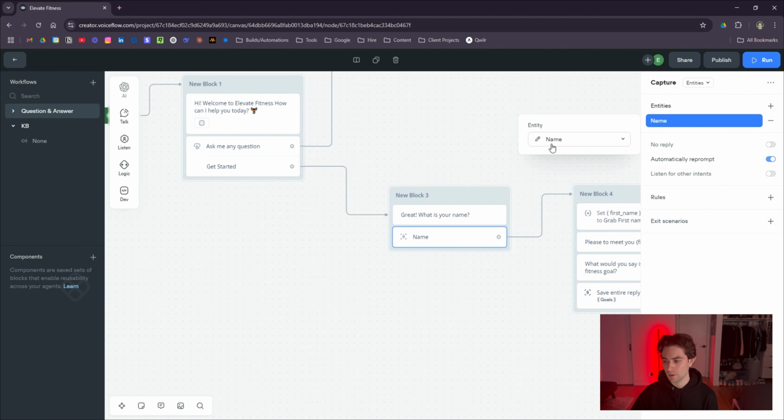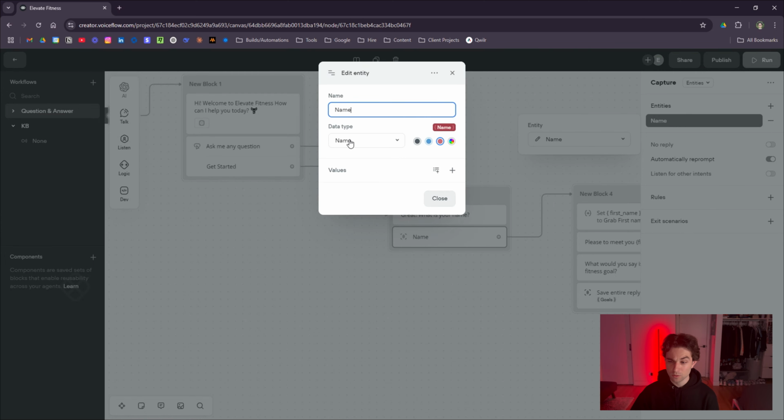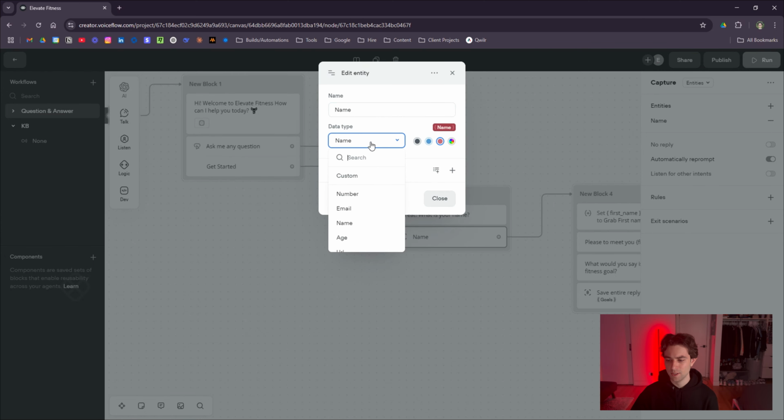It's the same as a variable, but if I actually click on it, you'll notice that there's a data type. These data types are predetermined by the Voiceflow team, or you can also just do a custom one and train it yourself. Essentially, it's expecting you to provide a name. It already knows. So we save it as the name variable.